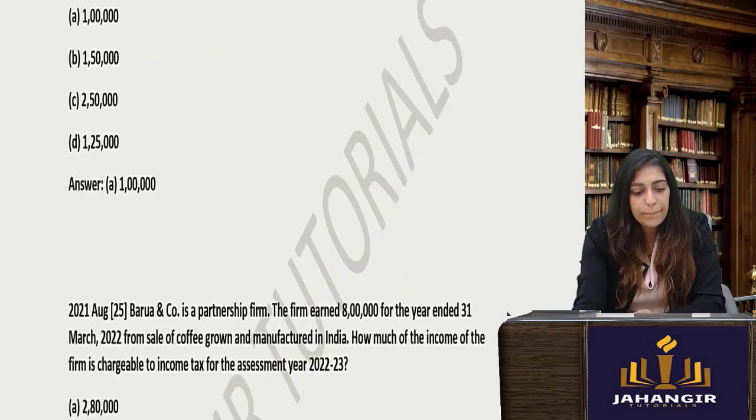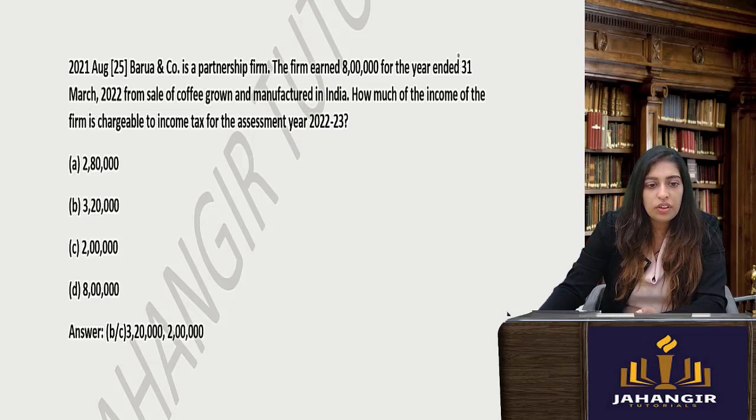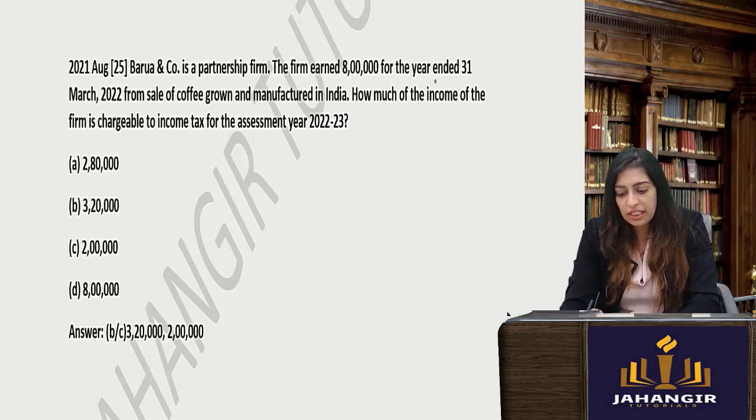Okay. Next one. Barua and Company is a partnership firm. The firm earned 8 lakhs for the year from sale of coffee. Now if it is sale of coffee, how much would be the income? What did we say? It will be 40%.